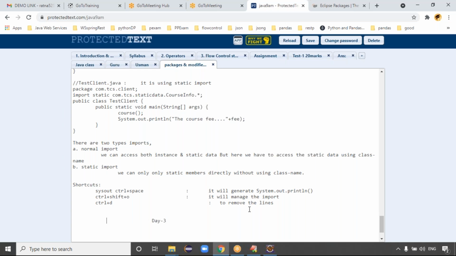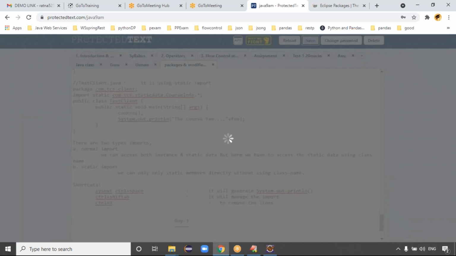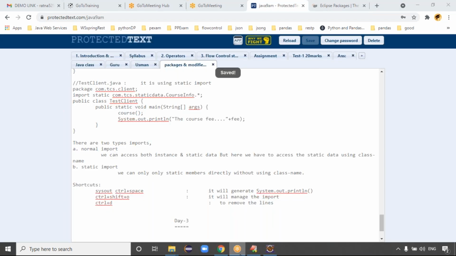Total 3 days. Ratan sir, what is the best time to call you? No time, man. Today up to 1 o'clock, I'm not free. After 1 o'clock, you can call me. After this package, tomorrow the packages will be completed. After that, we'll start OOPs concepts.